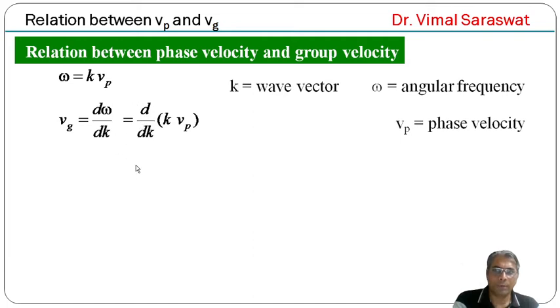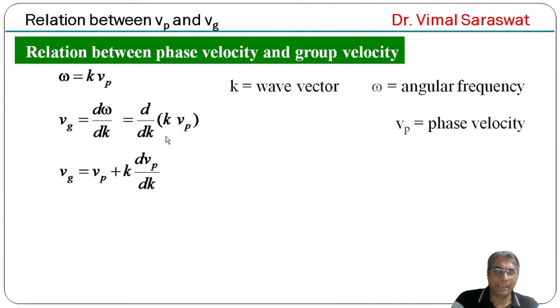Now this will be equal to d/dk of (k Vp) because ω equals k times Vp. So Vg equals d/dk of (k Vp), and on differentiating with respect to k we get Vp plus k dVp upon dk.